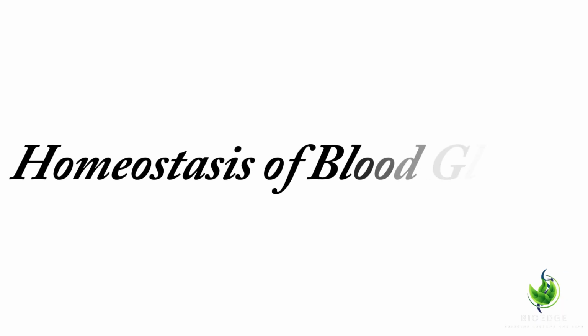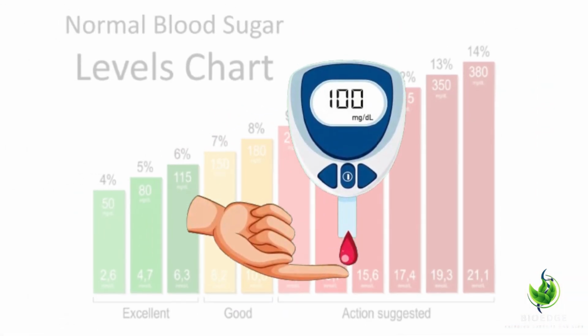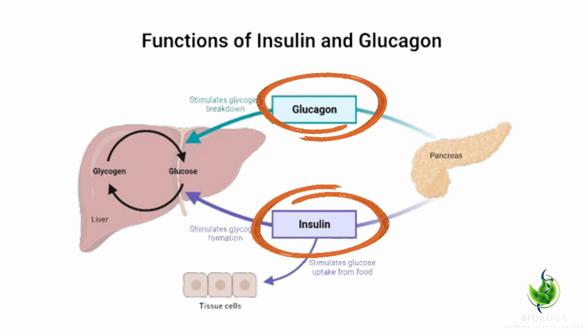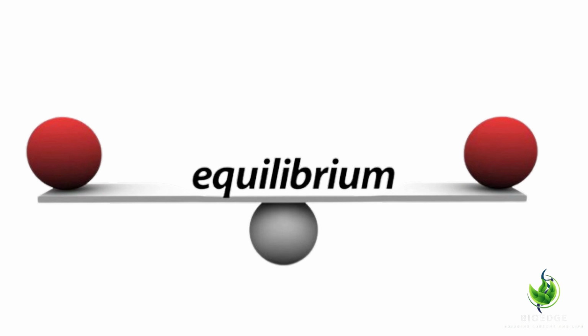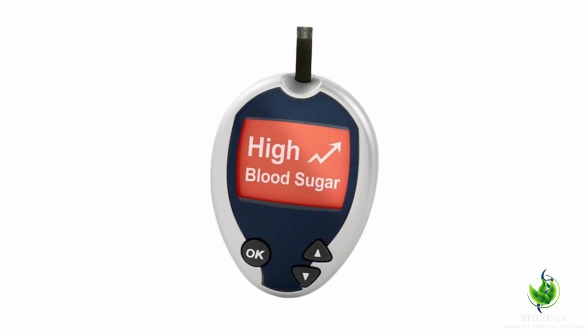In conclusion, the homeostasis of blood glucose is a vital process that keeps our blood sugar level stable, ensuring our body functions properly. This balance is achieved through the coordinated action of insulin and glucagon, which regulate glucose uptake, storage, and release. By maintaining this equilibrium, our body can provide a steady supply of energy, prevent damage from extreme glucose levels, and support overall health and well-being.